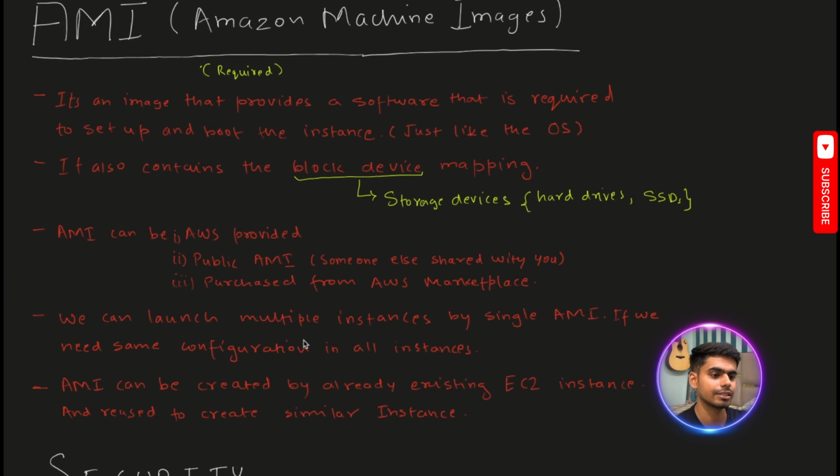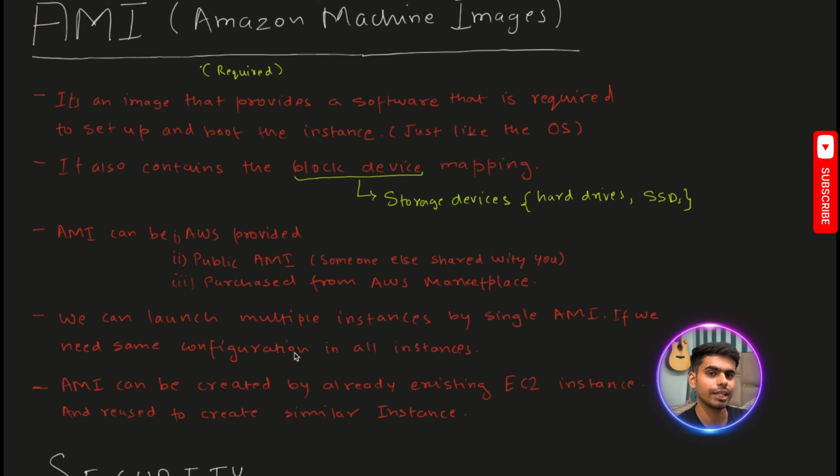AMIs can be of different types. One is AWS provided, which is provided by AWS to us. And there are public AMIs. This is an AMI which someone else has shared with you. So you can use that AMI to create your instance, where you will have the same configuration as that person has on their instance. Then there are purchased AMIs also. You can buy AMIs from the Amazon Marketplace. Those AMIs might be better suited for a particular use case. You can buy them as per the use case.